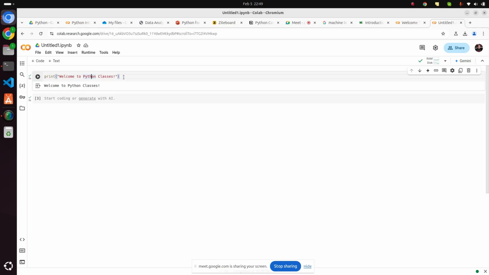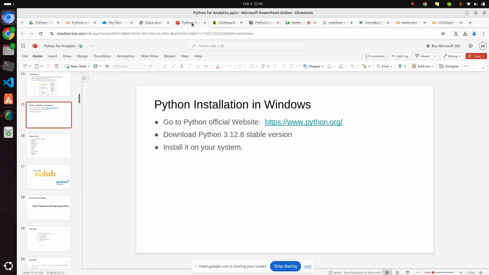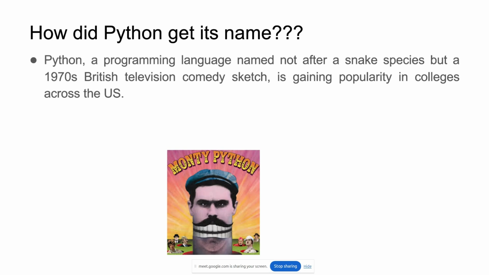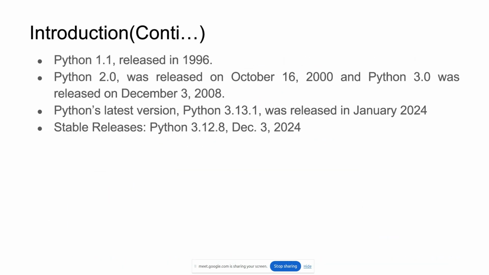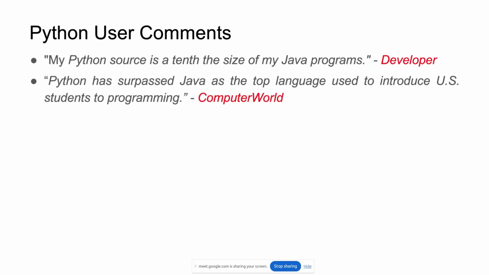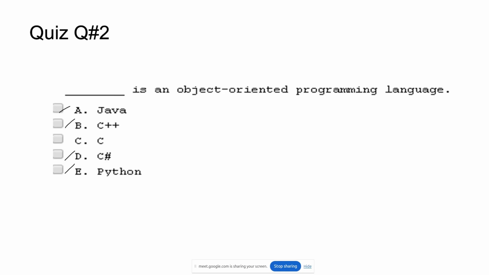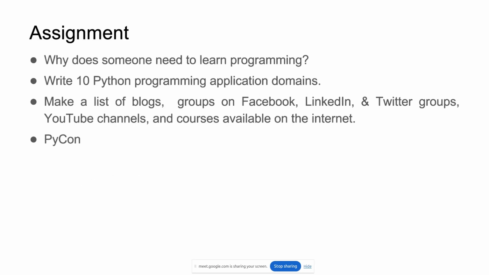Now we need to learn lots of things, how to create variables, what to do, what not to do, right? For that, let's move to this slide. Let me go to slide show. I know today we spent most of the time trying to understand Python, its history, how it works and its features, but don't worry, from tomorrow onwards we will be in flow, right? In Google Colab, you have seen how to execute the program.